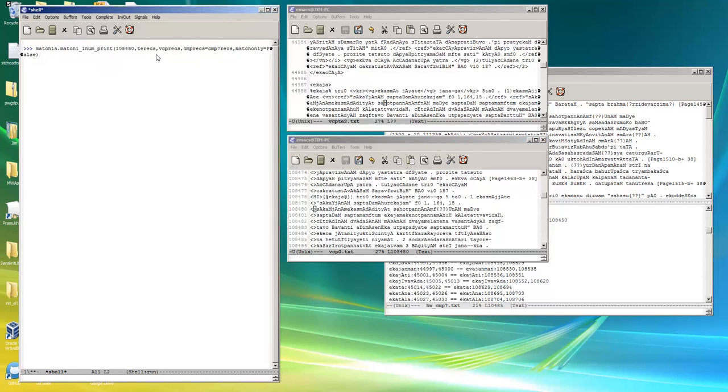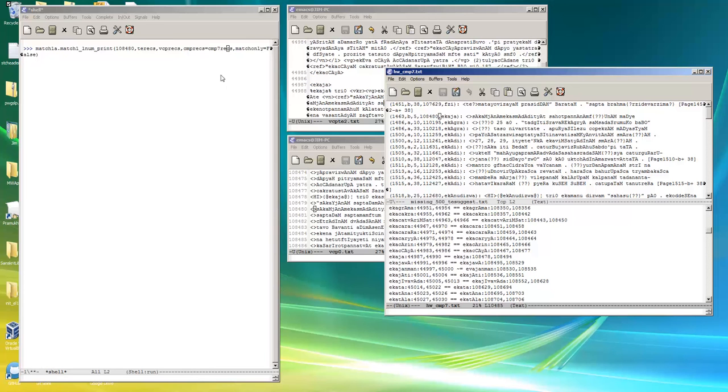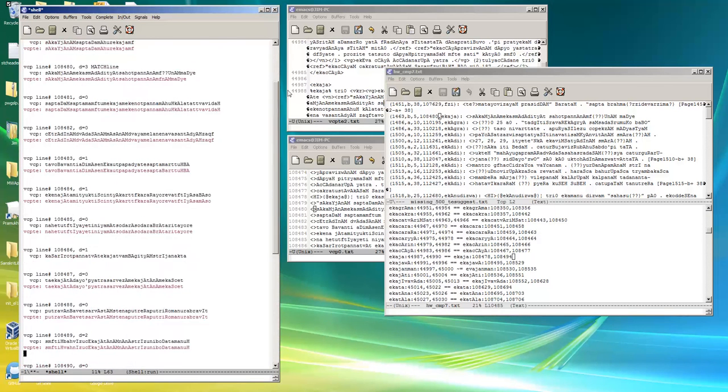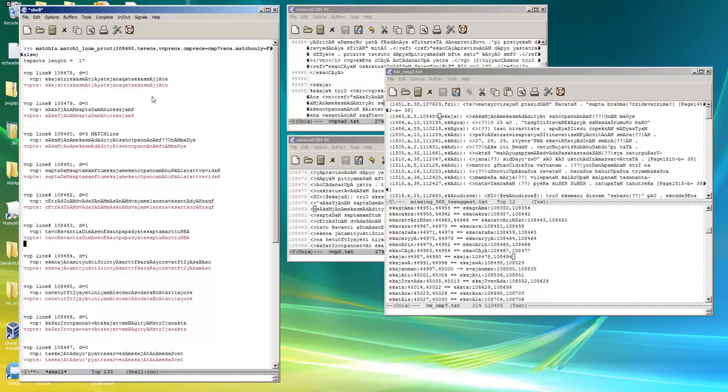So I've got in memory the Tirupati edition file, the Cologne edition file, and the file which shows the correspondence between headword lines of the two. And if I run that program, I get this output, which we can read as follows.